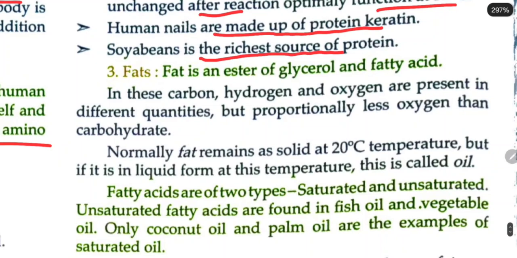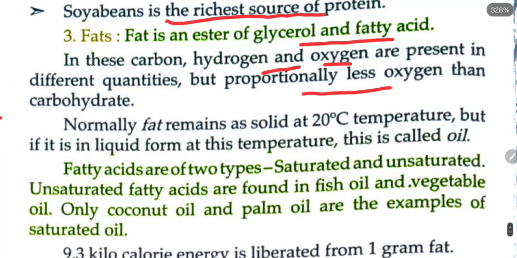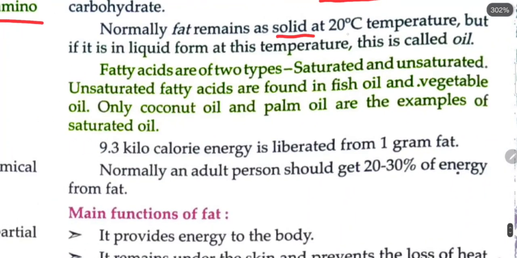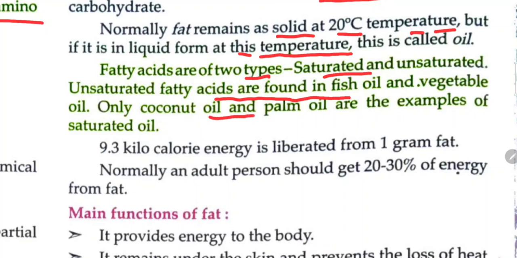Fat is an ester of glycerol and fatty acids. In these, carbon, hydrogen, and oxygen are present in different quantities but proportionally less oxygen than carbohydrate. Normally, fat remains solid at 20 degrees Celsius temperature, but if it is in liquid form at this temperature, this is called oil. Fatty acids are of two types: saturated and unsaturated. Unsaturated fatty acids are found in fish oil and vegetable oil. Only coconut oil and palm oil are examples of saturated oil. 9.3 kilocalorie energy is liberated from 1 gram fat.